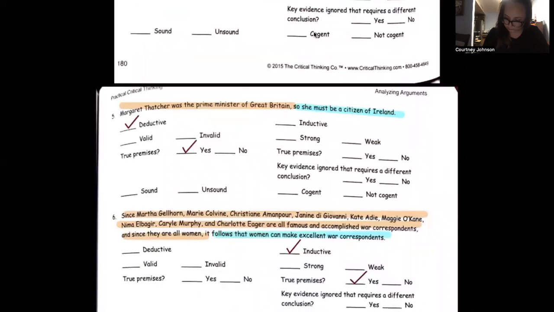And then as for this one, Margaret Thatcher was the Prime Minister of Great Britain, so she must be a citizen of Ireland. This is deductive thinking. The premises were true. But is it possible for the conclusion to be false? Yes, therefore it is invalid.